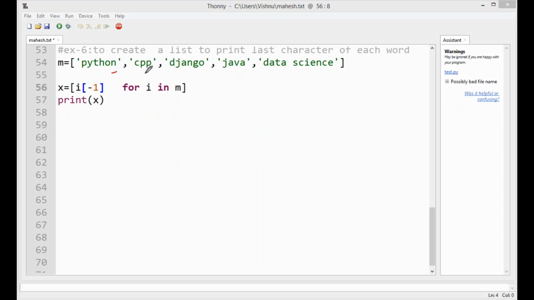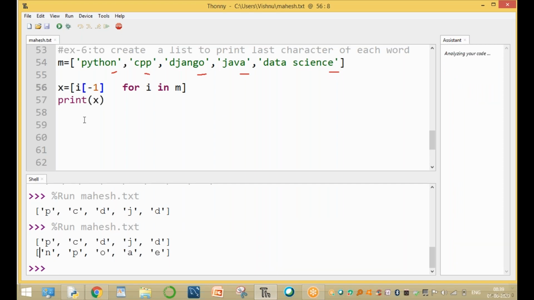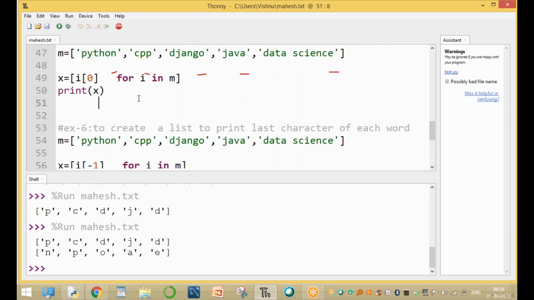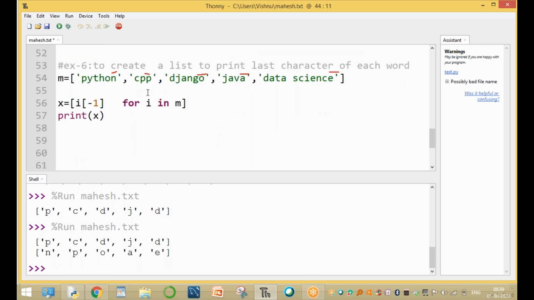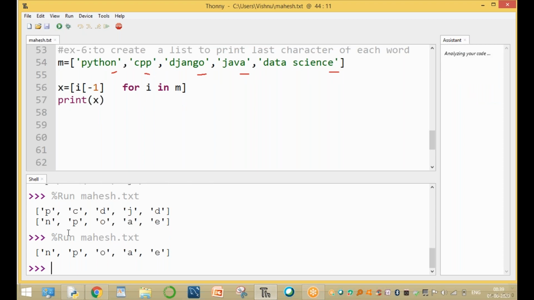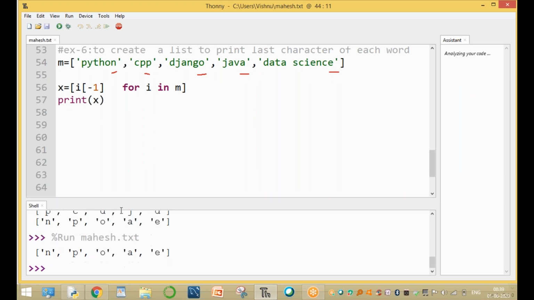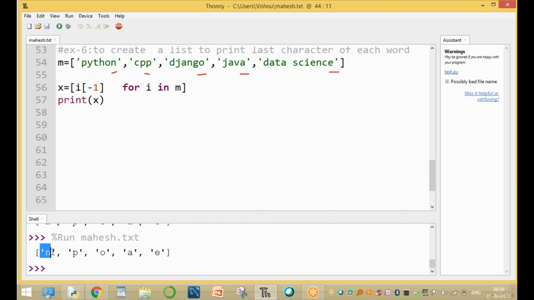Last character here N, here P, O, A, and last value is S. Now run this program. -1 means that is the last character. Last character is printed. Please wait. Only the last program executed. Only have to print the last character. Now run this program to print the last character. Please observe this output. Here the last characters are N, P, O, A, E.